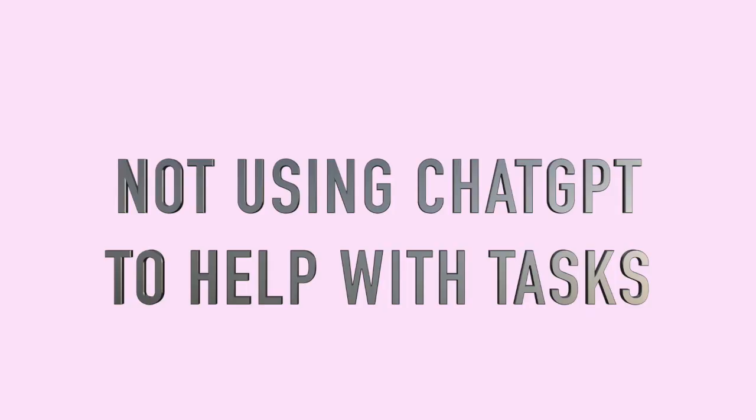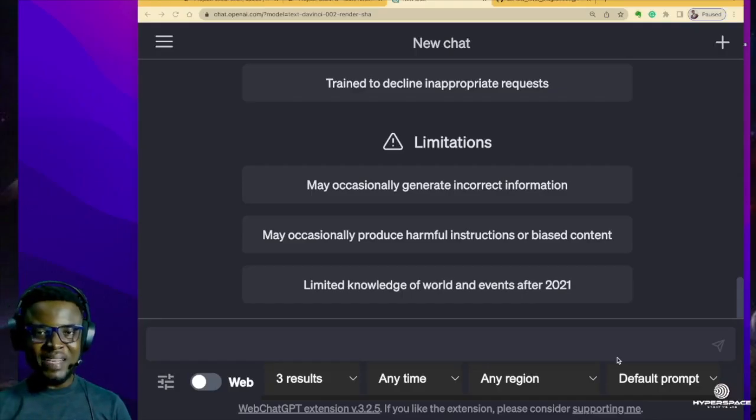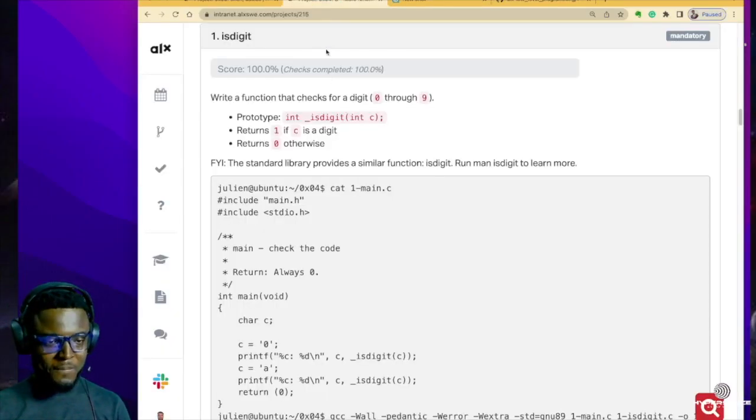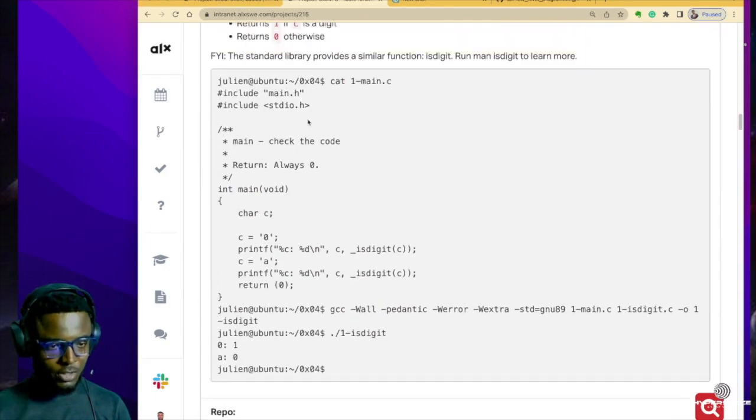Not using ChatGPT to help with your task. What do I mean by that? Let's go check that out. Now, we're going to try and answer one of the tasks to see nested loops and more functions. Okay, so let's try out one of the tasks over here. Let's try the first one.